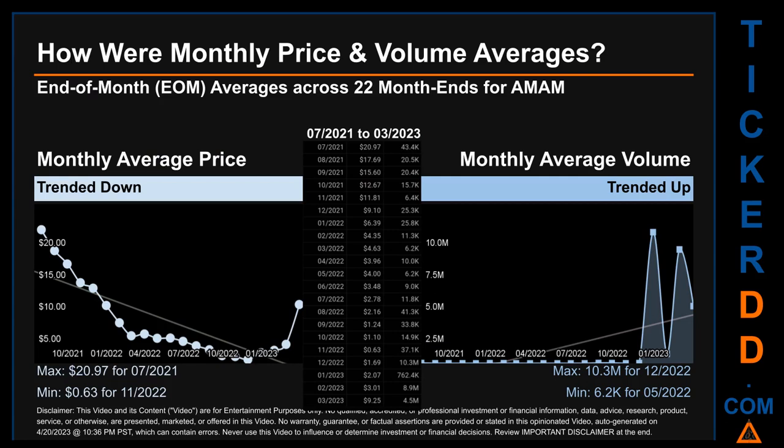How were price and volume averages for AMAM? Across 448 trading days, there were a total of 22 month ends, of which monthly averages for daily price and volume were calculated. Overall, monthly price average trended down while monthly volume average trended up. The maximum end-of-month average price was $20.97 for 07/2021 while the minimum was 63 cents for 11/2020. Looking at volume, 12/2020 and 05/2022 respectively saw the highest and lowest monthly average volume at 10.3 million and 6.2 thousand.